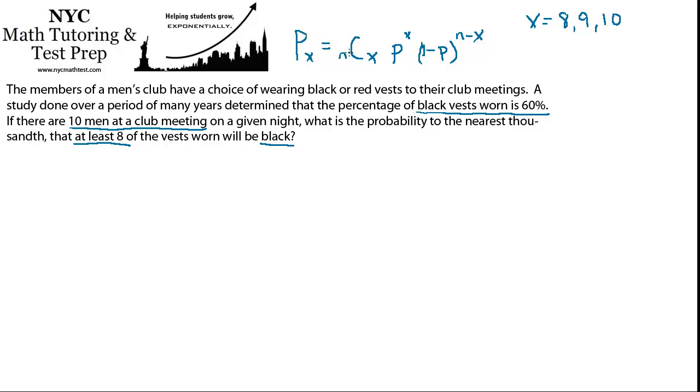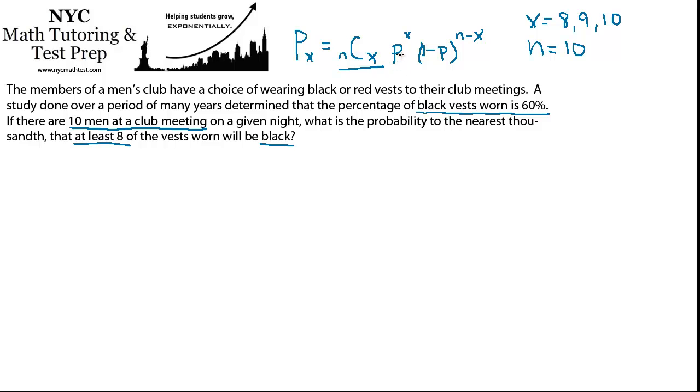We'll get to that. So x is the number of successes. There's 3 choices. n is the number of trials. Since there's 10 men and the selection of the color of the vest for each man is an independent event, there's going to be 10 trials. So n equals 10. This is a combination, so we're going to do nCx, or 10C and whichever value of x we're using. I'm not going to go into detail about how combinations work in this video, but if you want to brush up on it, there may be some other problems you can look at.